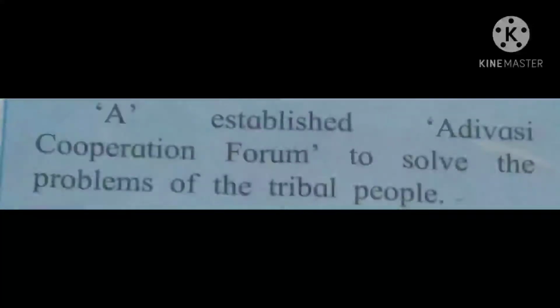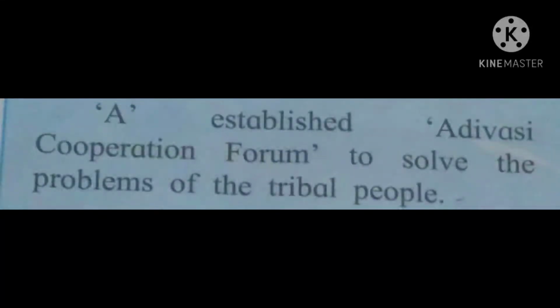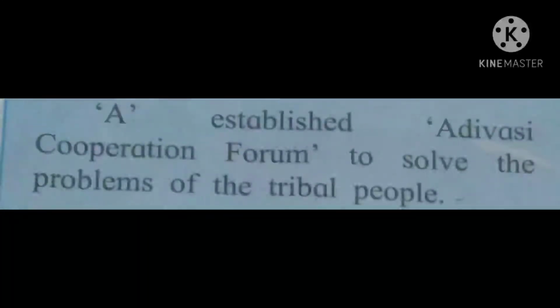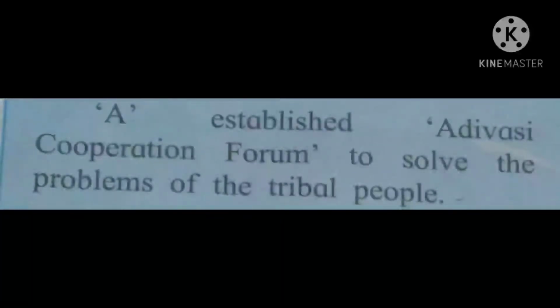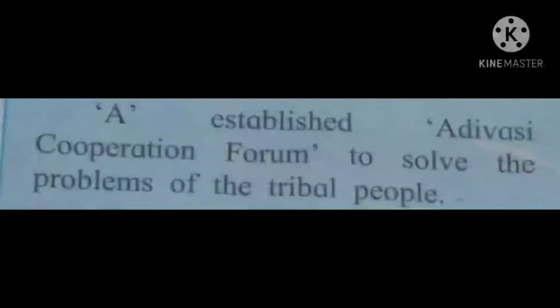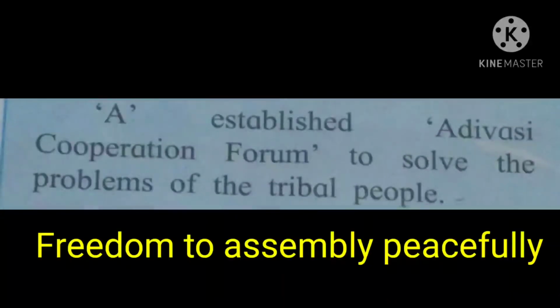So first one, A established Adivasi Cooperation Forum to solve the problems of the tribal people. See here, A means a person. So he established the forum meeting, and in that they are solving the problems of the tribal people. Now it comes under which freedom? Yes, so here freedom to assemble peacefully.